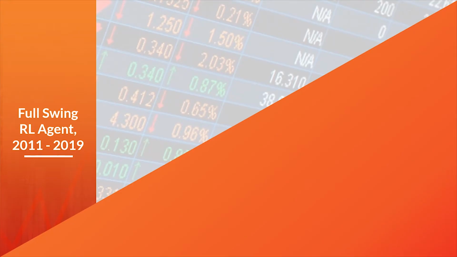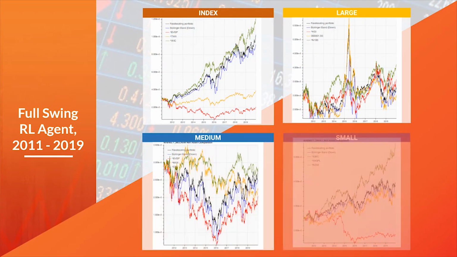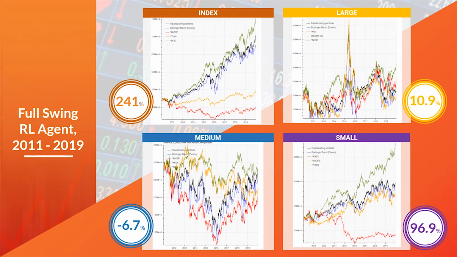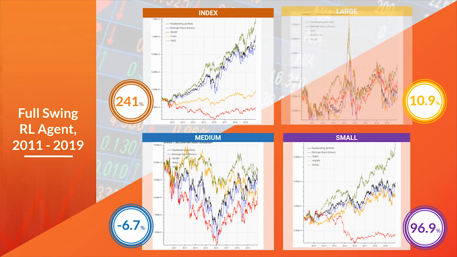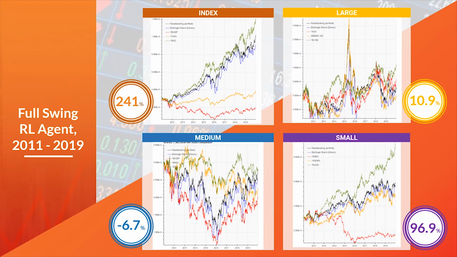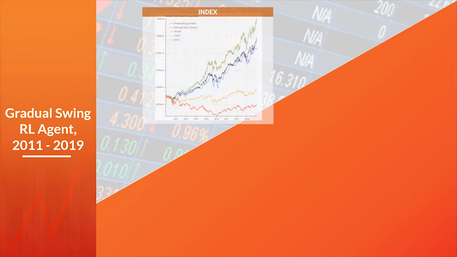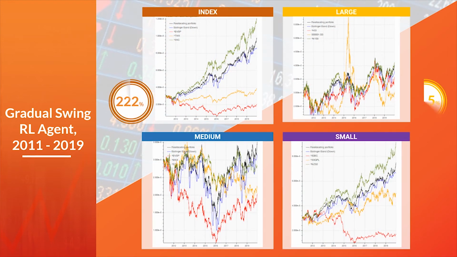We tested our novel approach on our 4 markets using the full swing action set for the same test period as the adaptive GA agents. Worthy of note is the large market where the RL agent is able to fully capture the sudden bullish spike of the Shenzhen Medium Risk Index in 2015. This is a feat that the adaptive GA agent could not achieve. We also tested the novel update policy on the gradual swing action set.